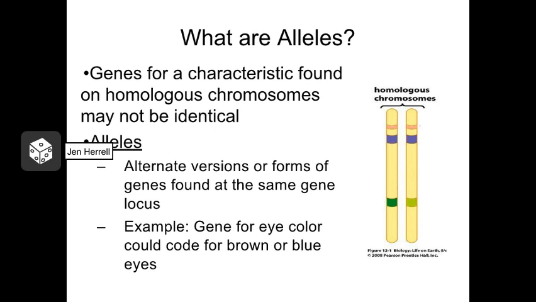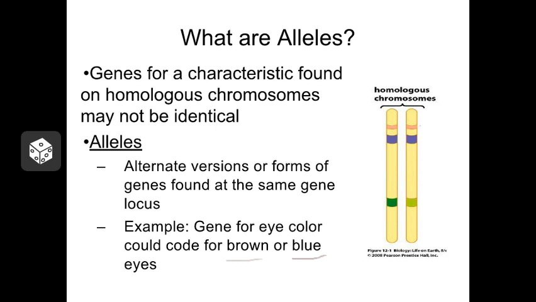The different versions or variations of a gene that exist are referred to as alleles. Let's take eye color as an example. The most common alleles for eye color are brown eyes and blue eyes. But there are other alleles that exist. Some people are born with purple eyes, for instance, or even yellowy looking eyes. Those are all alleles for that gene.